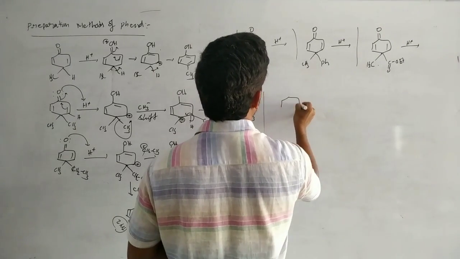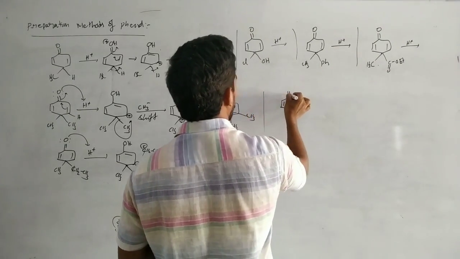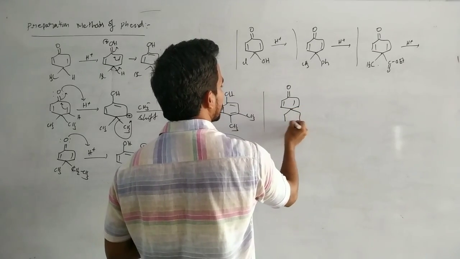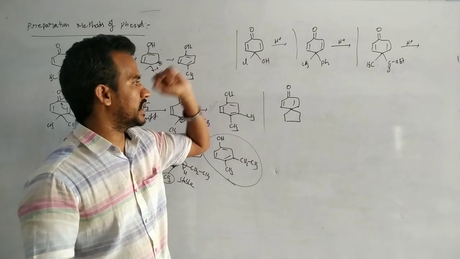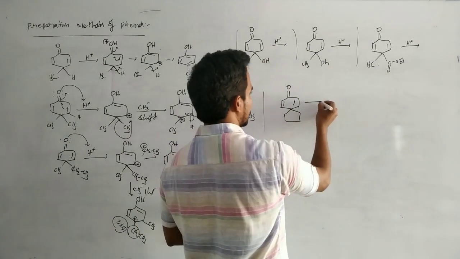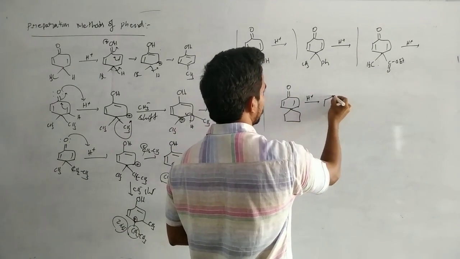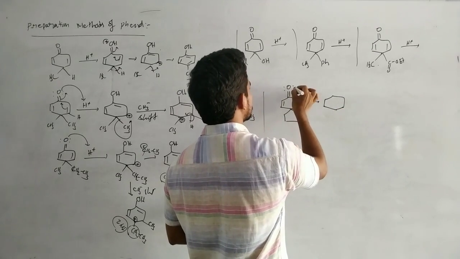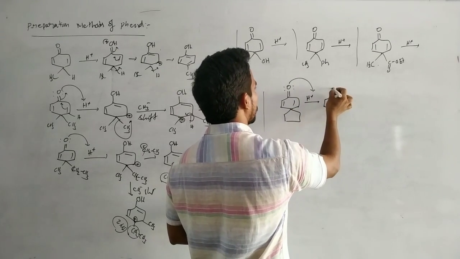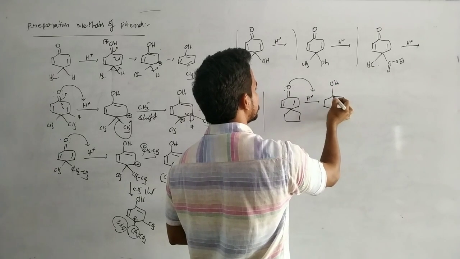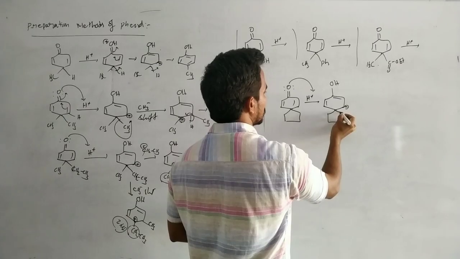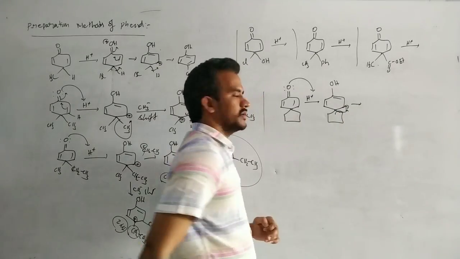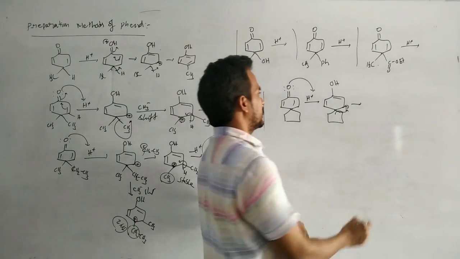And next, C=O, C=O. Here I am taking a 5 membered ring converted to 6 membered, then loss of proton takes place. So let us discuss this example. First of all, protonation takes place, giving OH and a positive charge. So a ring expansion takes place. The 5 membered ring is converted to 6 membered.